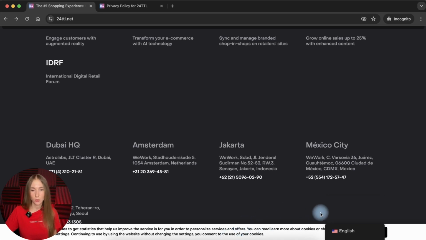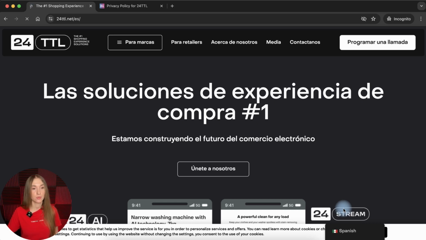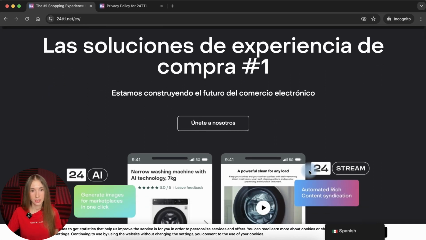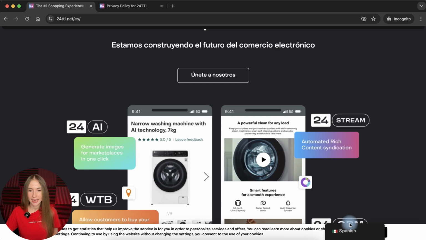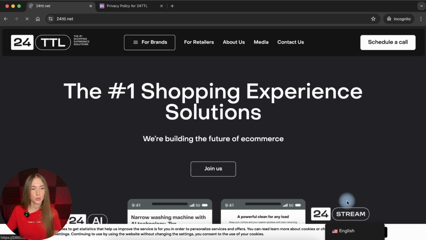Here you see the panel with settings of your language, so you can choose the language you want to see the website in. There's a Spanish option and a Korean option, and right now we see the English version of this website. So let's try to choose the Spanish one. You see, the website version changed to Spanish, and the interesting thing is that the cookie banners stayed in English. Really interesting. And again, let's move back to the English version.